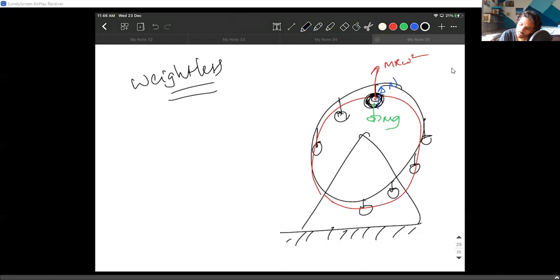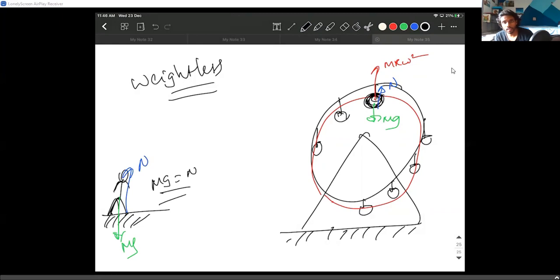Let's compare this case with standing on the ground. If I'm standing on the ground, mg is acting, normal force is acting. So mg equals normal force. This is the basic law. But in this case, mg equals m r omega square plus normal force. This value is fixed, mg is fixed. So if this is more, the normal force is getting lesser.